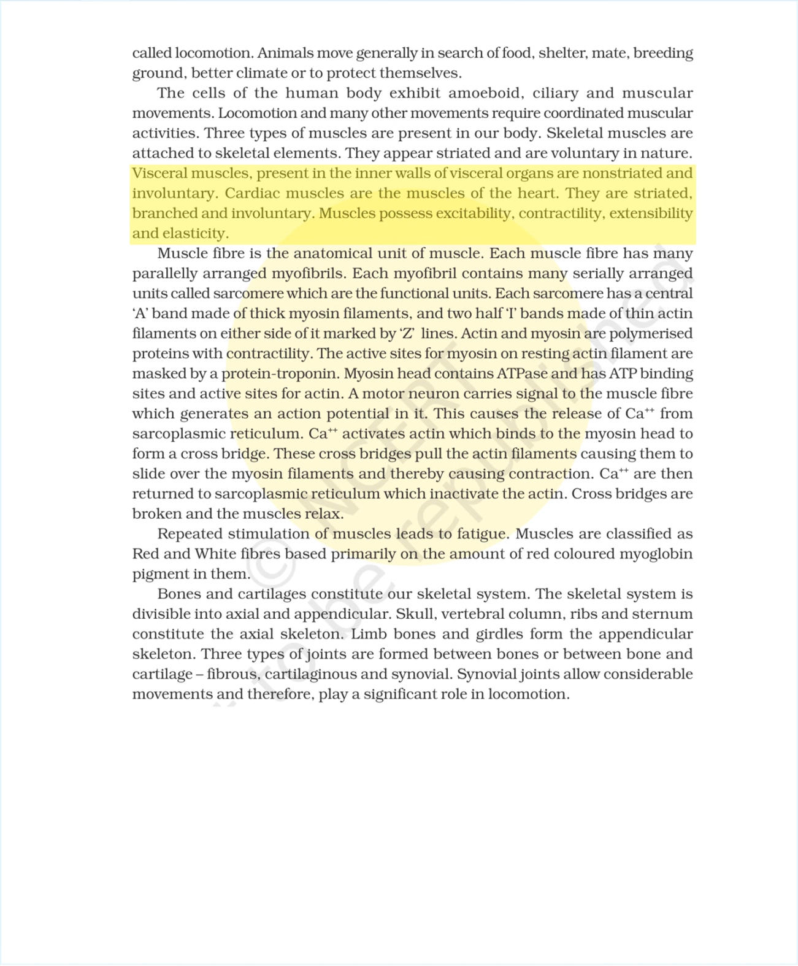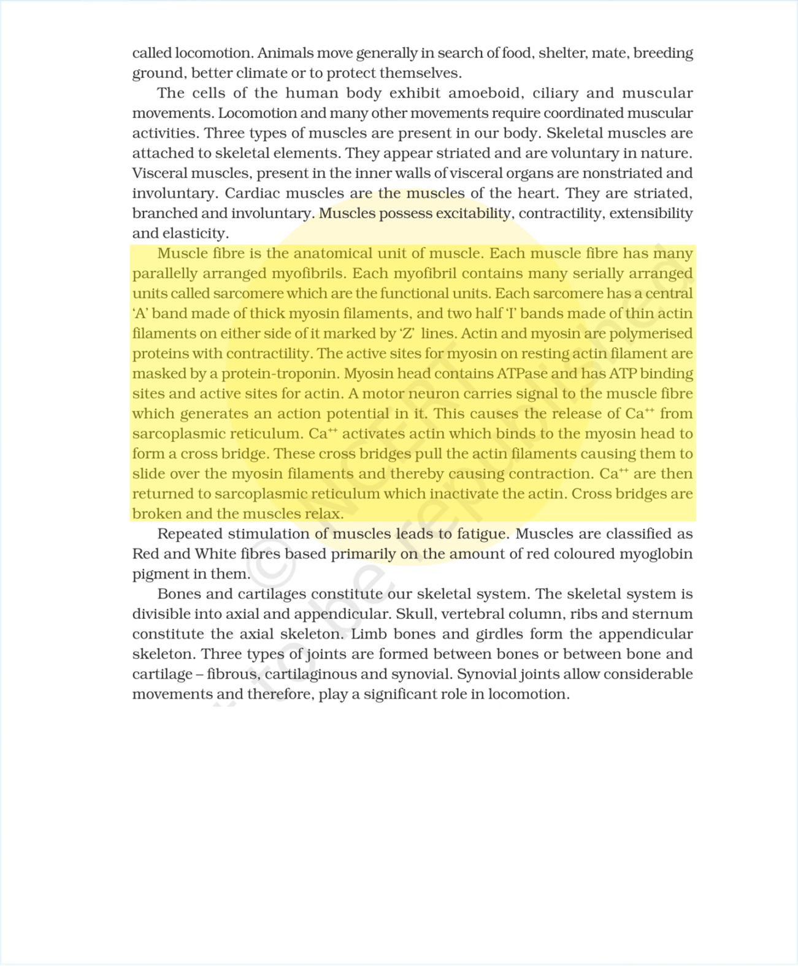Muscles possess excitability, contractility, extensibility, and elasticity. Muscle fiber is the anatomical unit of muscle. Each muscle fiber has many parallelly arranged myofibrils. Each myofibril contains many serially arranged units called sarcomere, which are the functional units. Each sarcomere has a central A band made of thick myosin filaments, and two half I bands made of thin actin filaments on either side of it, marked by Z lines. Actin and myosin are polymerized proteins with contractility.